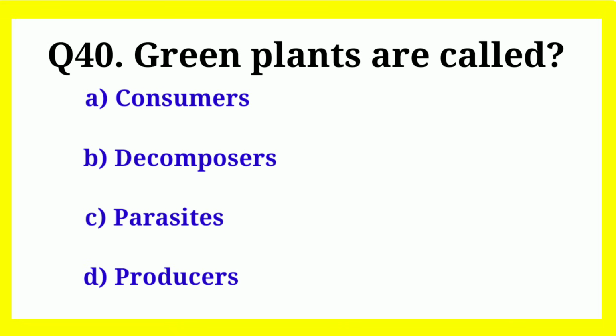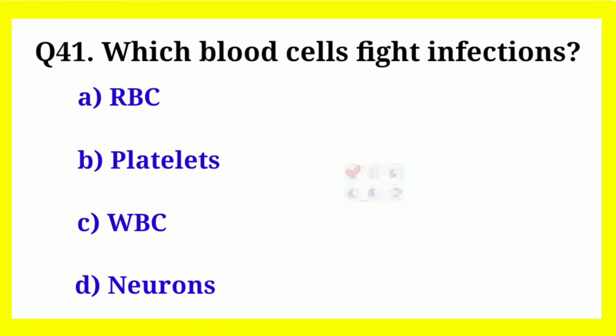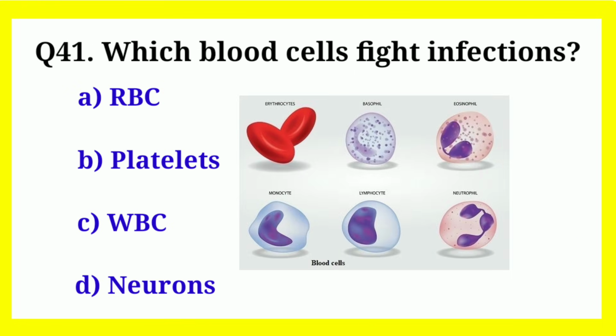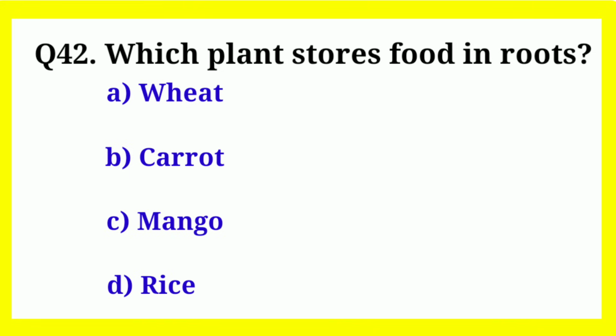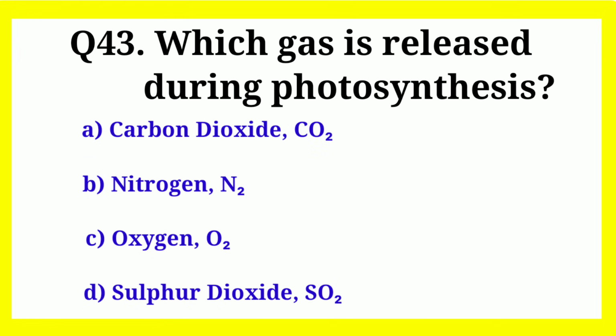Green plants are called? Correct answer is producers. Which blood cells fight infections? Correct answer is WBCs. Which plant stores food in roots? Correct answer is carrot.